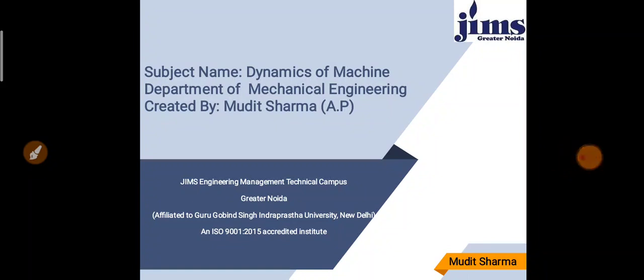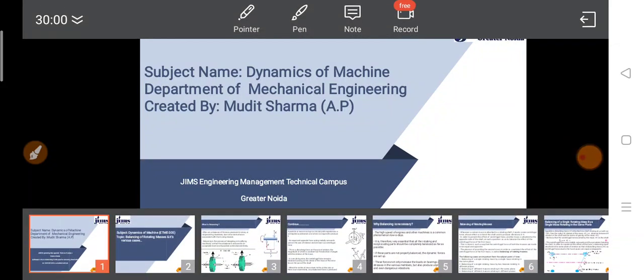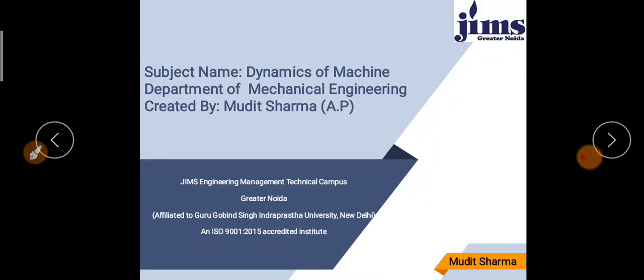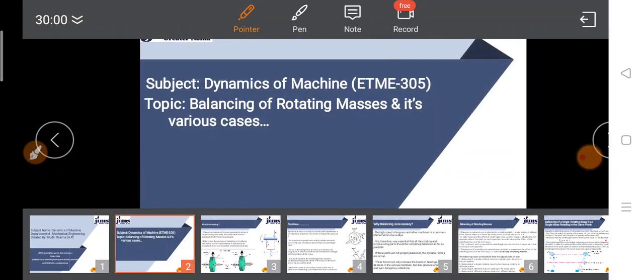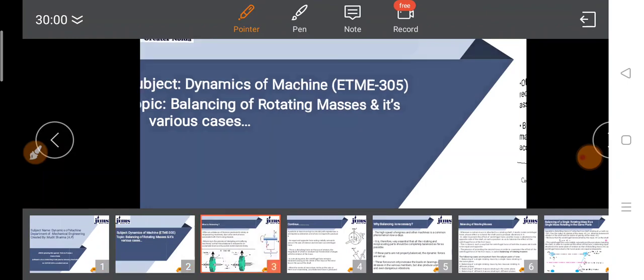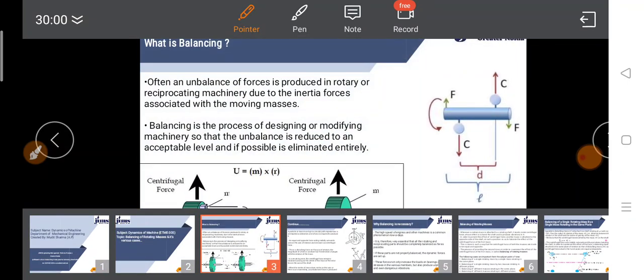Today I am going to discuss the new topic from the new unit. The topic name is balancing of rotated masses and its various cases. First of all, I am going to discuss what is balancing, and why we study balancing. What is balancing?